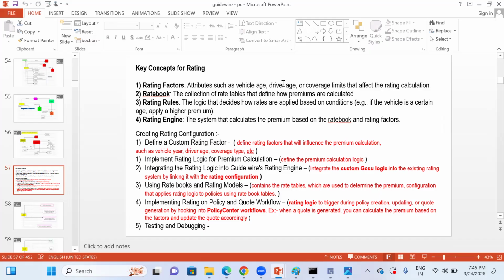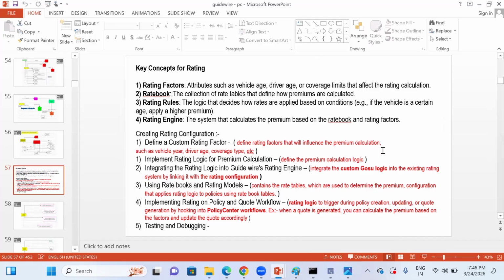there can be third party rating systems. Some insurance companies use third party rating systems. A third party rating system is a separate product. Rating system is a separate product, just as Policy Center, Billing and Claims can be separate. The rating engine can be a third party product which calculates the premium.